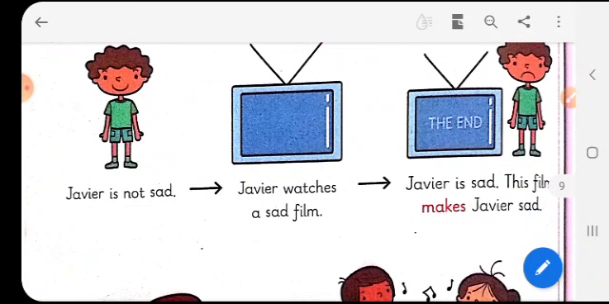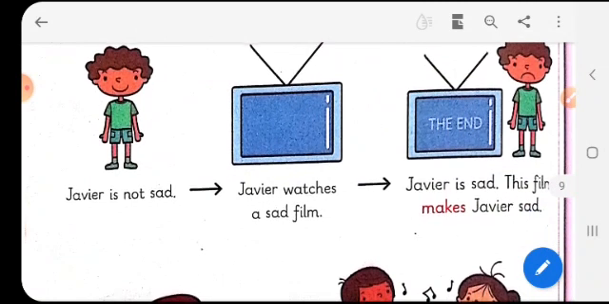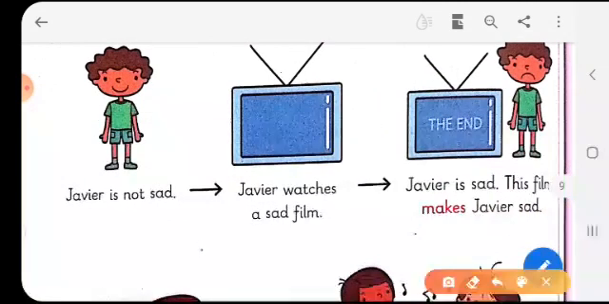Now you have: Xavier is not sad. Then it goes like this: Xavier watches a sad film. Then Xavier is sad. This film makes Xavier sad. Now Xavier was not previously sad. Look at his smile. He is smiling. So he is now happy. But then he watches a sad film. What does he watch? He watches a very sad film.